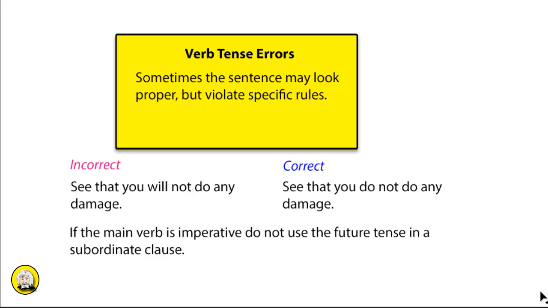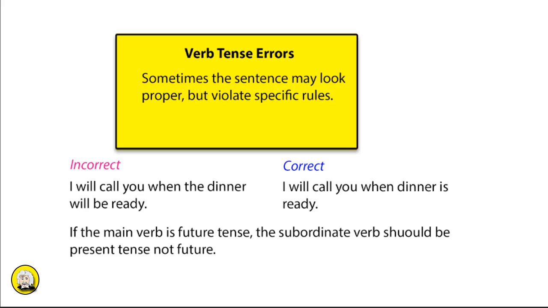Sometimes the verb tense is not immediately straightforward. There's some rules we have to take note of, and sentences may look proper on the surface, but violate those specific rules. For example, see that you will not do any damage. So this is an imperative. Someone's giving an order. See that you will not do damage. You do not use the future tense for the subordinate clause. So instead of see that you will not do any damage, the correct way to say it is see that you do not do any damage. The verb in the subordinate clause will be in the present tense, not the future tense.